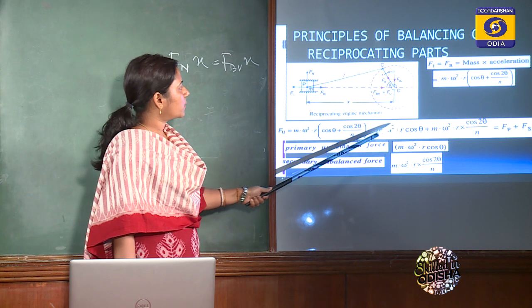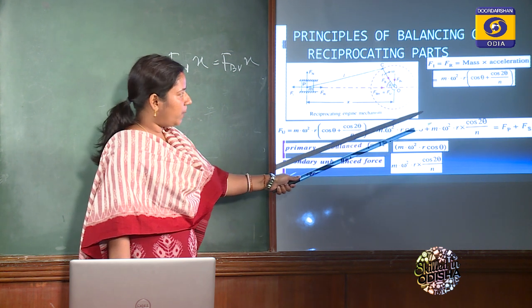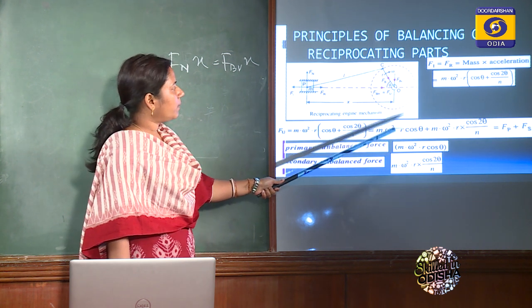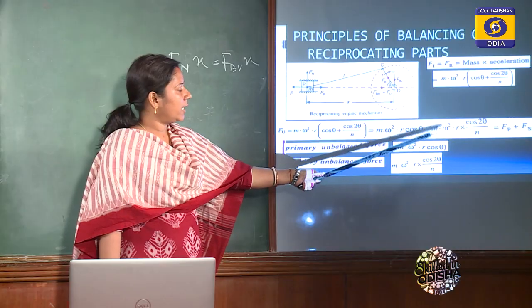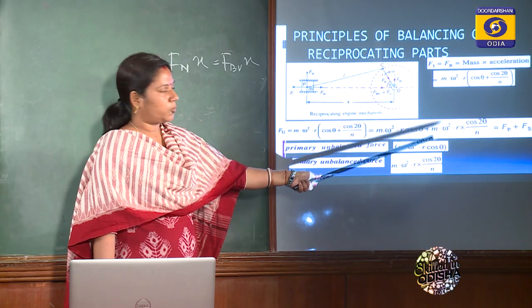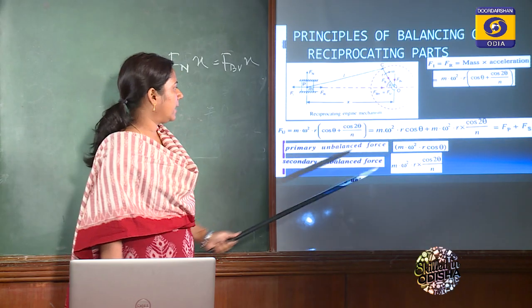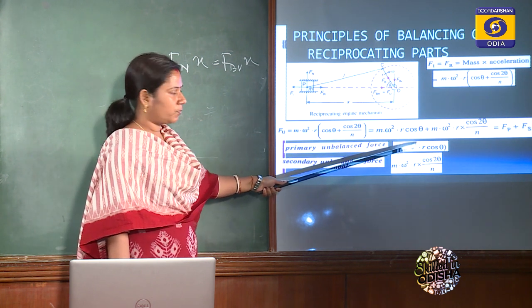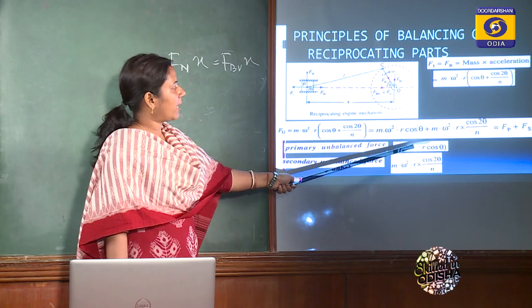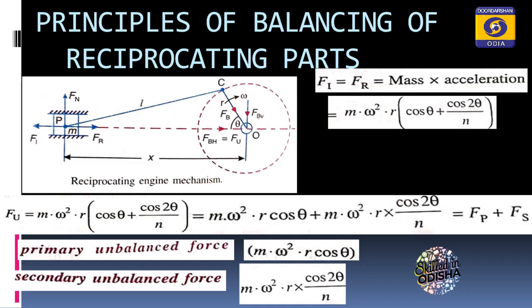One is m omega square r cos theta, denoted as Fp, that means the primary unbalanced force, and the second is m omega square r cos 2 theta by n, that is your secondary unbalanced force, Fs, S for secondary. So in the primary unbalanced force, this is the term. The maximum value of cos theta gives m omega square r.